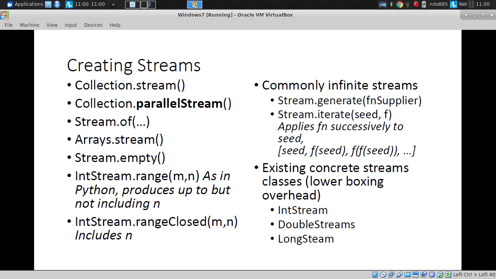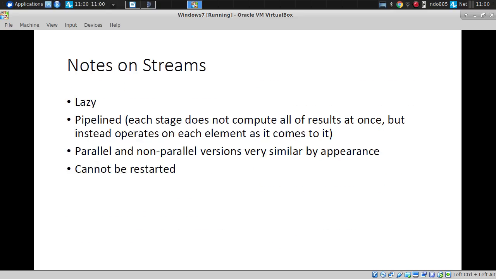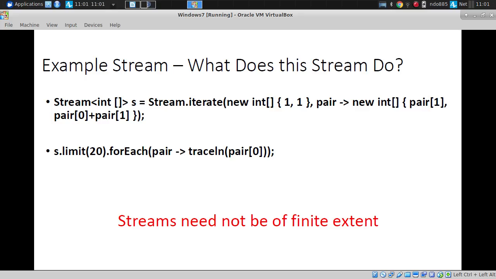And there are some built-in streams to avoid boxing and unboxing that just return primitives. So an int stream, a double stream, and a long stream. Those are all defined as known types of streams. So streams in Java 8 are lazy. They are pipelined. Each stage doesn't compute all its results at once, but operates incrementally, just like we've seen in Scala. There's parallel and non-parallel ones that are very similar, and they can't be restarted.